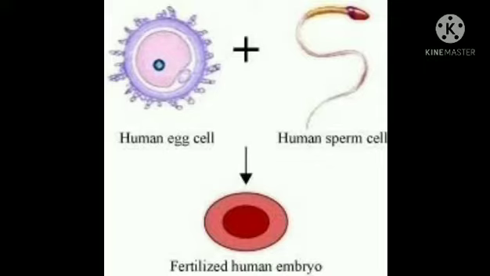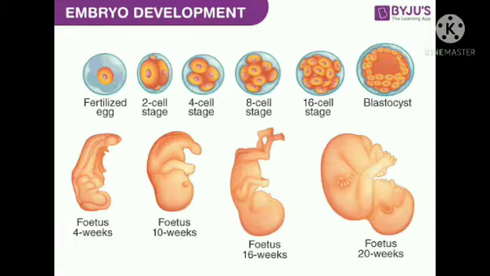A human egg cell is the gamete produced by the female parent, and the human sperm cell is produced by the male parent. When they fuse they will give rise to a zygote. The zygote is the first cell formed after fusion of the human egg cell and human sperm cell. This zygote will divide and ultimately give rise to an embryo.